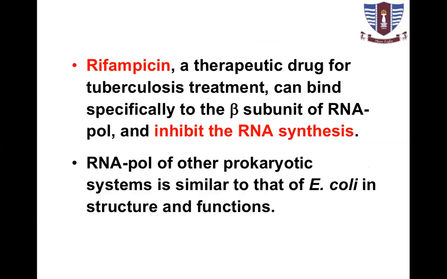There are some drugs which inhibit this synthesis of RNA in bacteria, like rifampicin, an anti-tuberculosis drug. We use it to treat tuberculosis, Mycobacterium tuberculosis. If we use this drug, it inhibits synthesis of RNA in prokaryotes. RNA polymerase of other prokaryotic systems is similar to that of E. coli in structure and function.